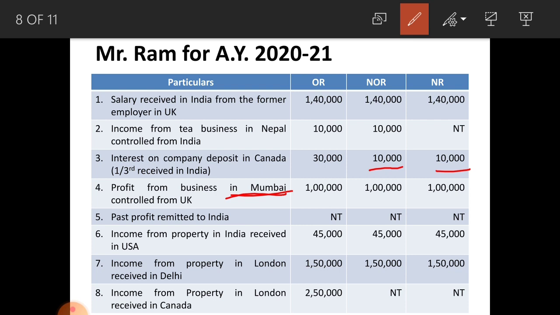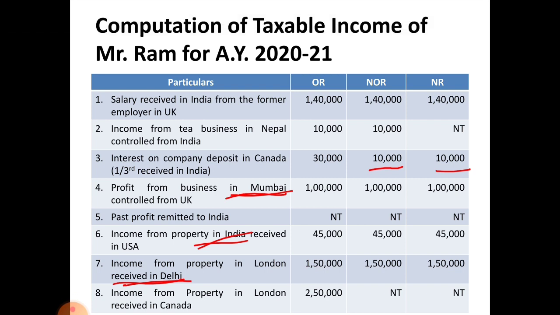Next, income from property in India received in USA is taxable in the hands of all categories because it is income from property in India. Next one, income from property in London received in Delhi, here income received in India is taxable. Next one, income from property in London received in Canada, rupees 2,50,000, only ordinary resident must pay tax on such incomes.